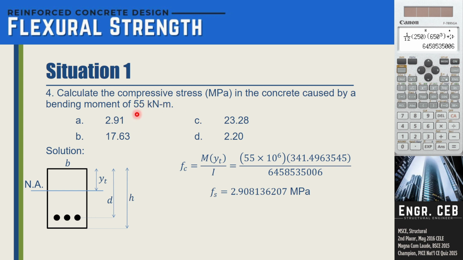So at the value of this moment, the concrete is still uncracked, right? Because the cracking moment is 57. If the moment is less than the cracking moment, the concrete is still uncracked. That is why the moment of inertia that we used is based on the uncracked transformed moment of inertia.